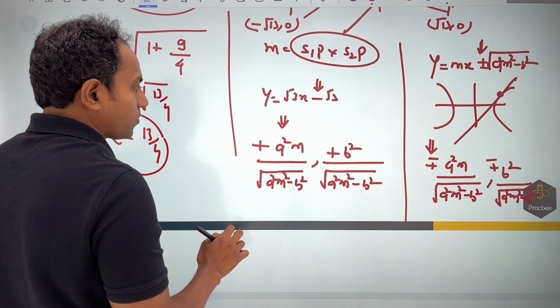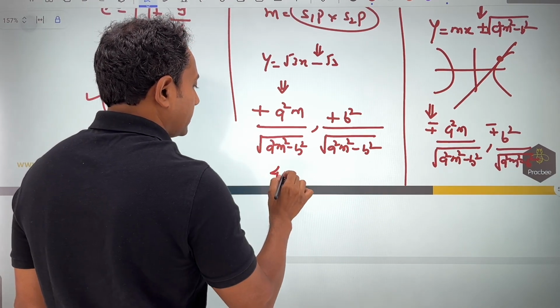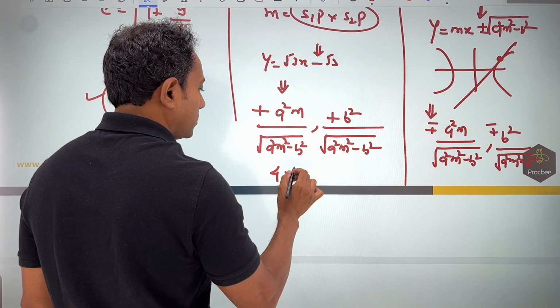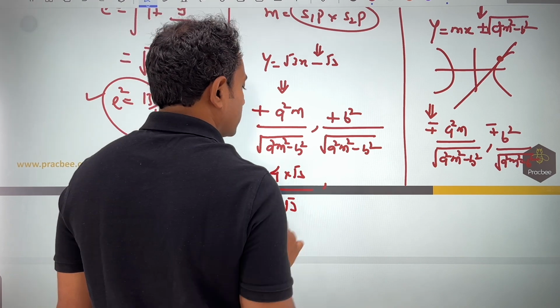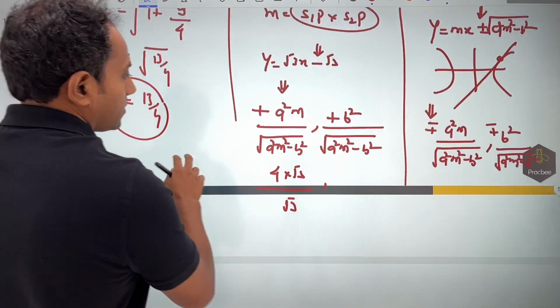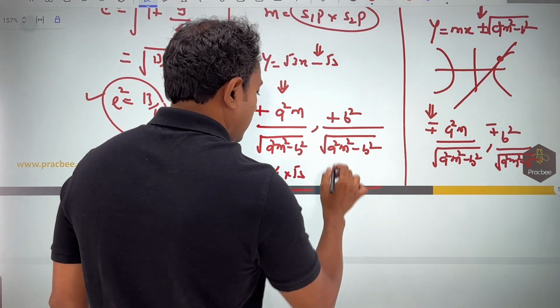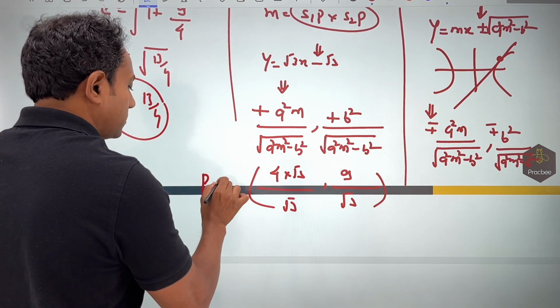Correspondingly, if you calculate the values, this comes out to be nothing but 4, and then this comes out to be nothing but root 3, and this we already figured out was root 3. This comes out to be nothing but b square, and b square we figured out was nothing but 9. So this comes out to be 9, and this comes out to be root 3 again. So you have got the point P.